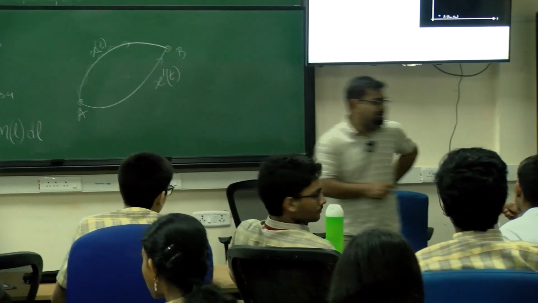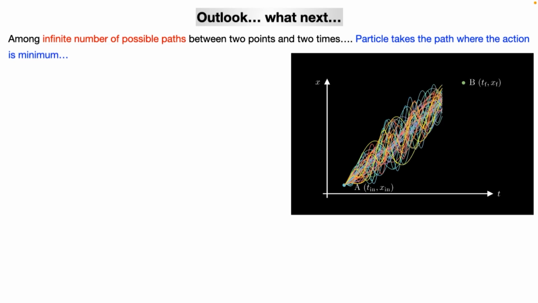Okay? And the final slide is that. So theoretically, we were able to have multiple different paths.